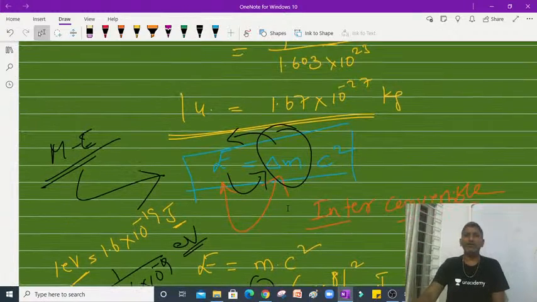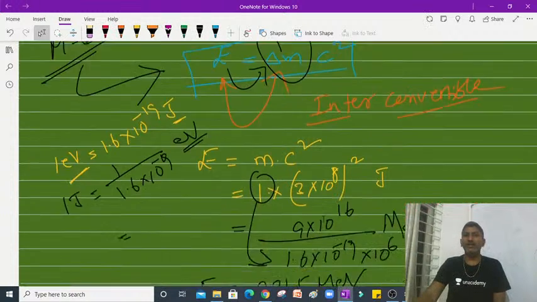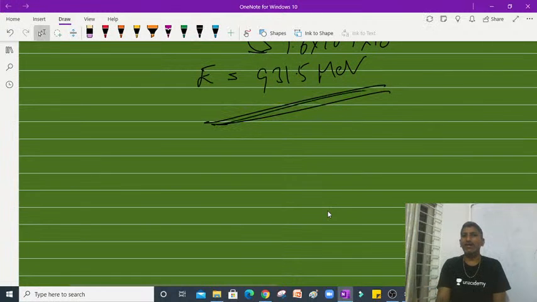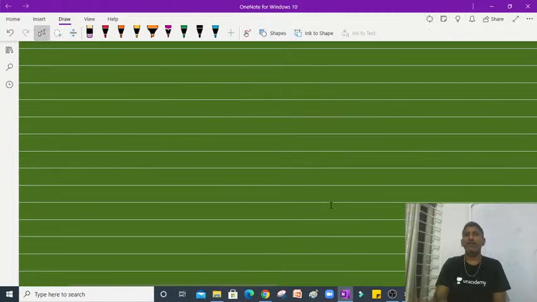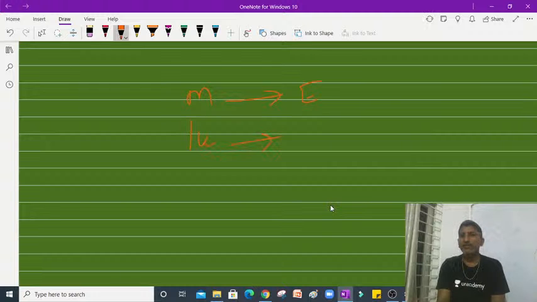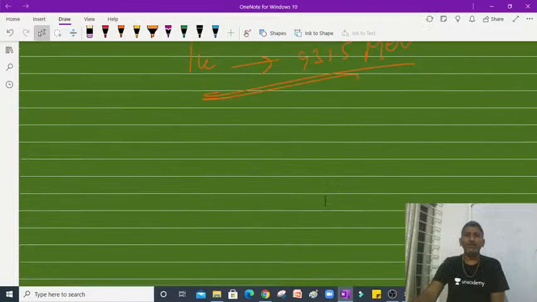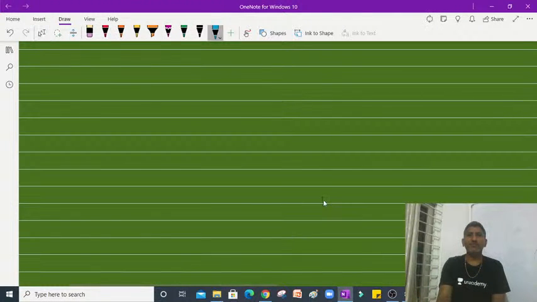Students, what you have to understand is that whenever 1 AMU of mass is converted into energy, the equivalent energy is 931.5 mega electron volts. From this I am clarifying again, both mass and energy are interconvertible. It means 1 AMU is equal to 931.5 mega electron volts; this is the relation between those two.